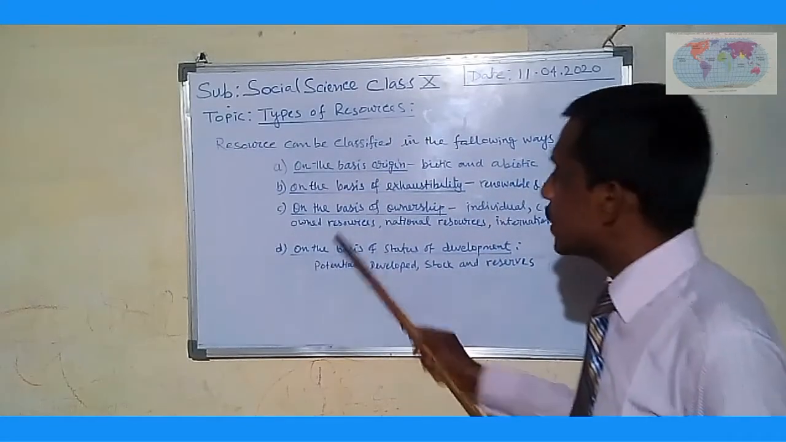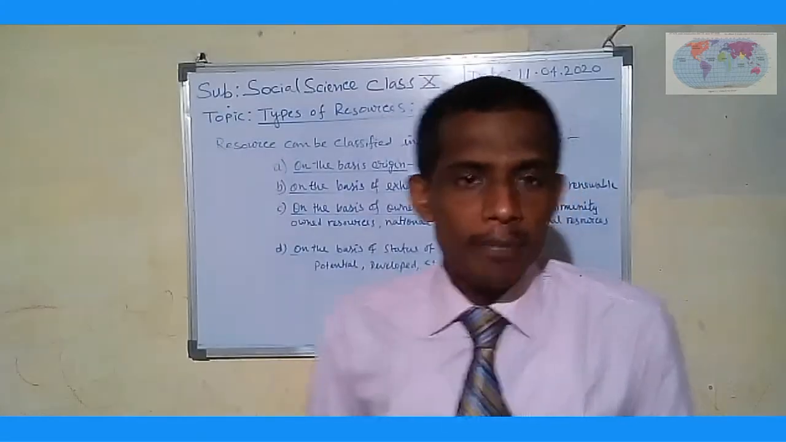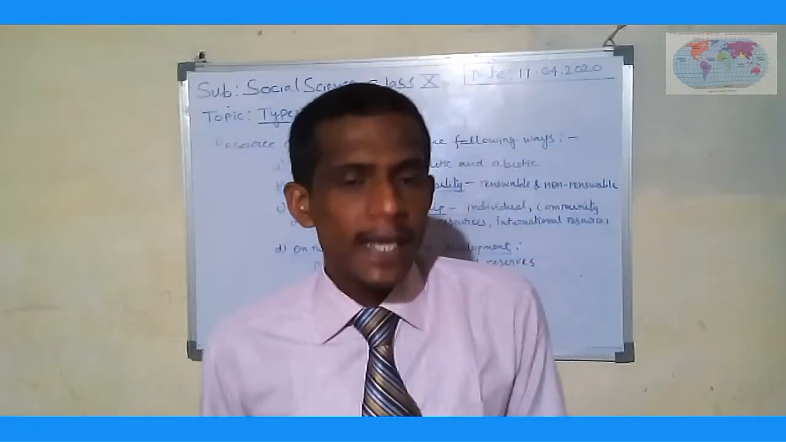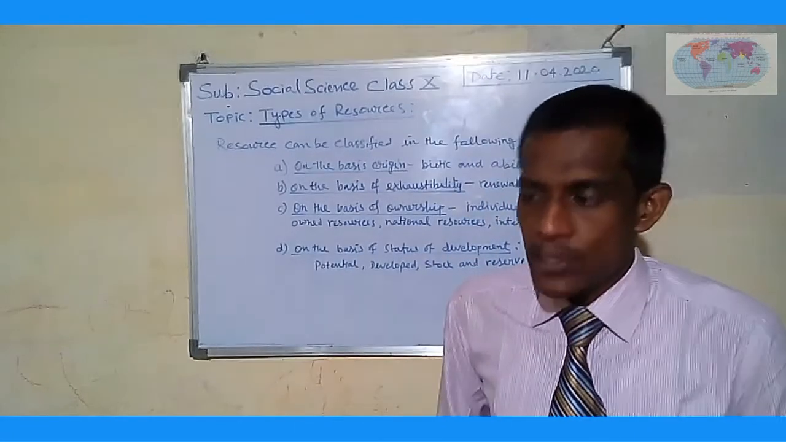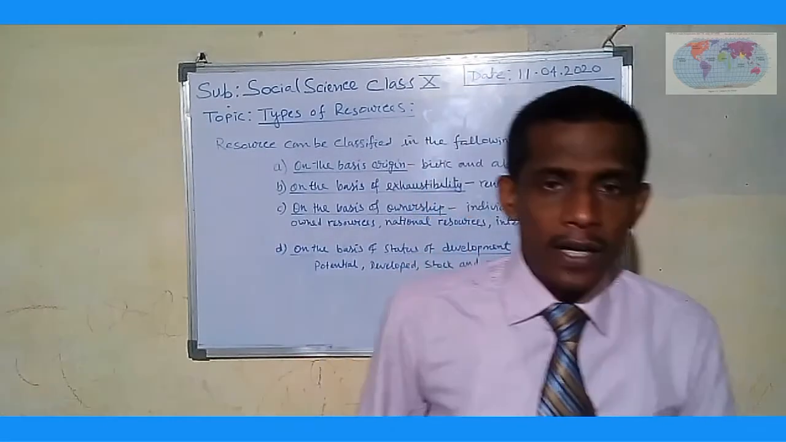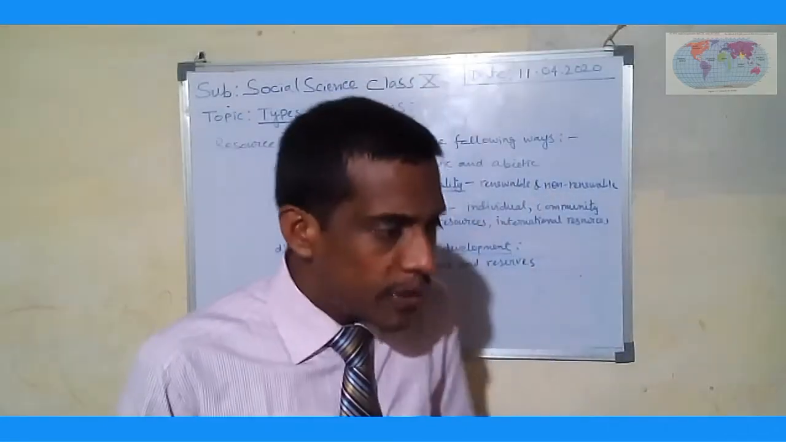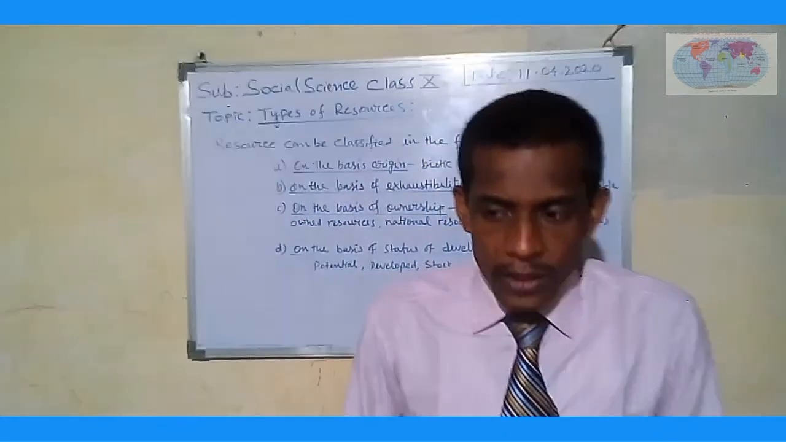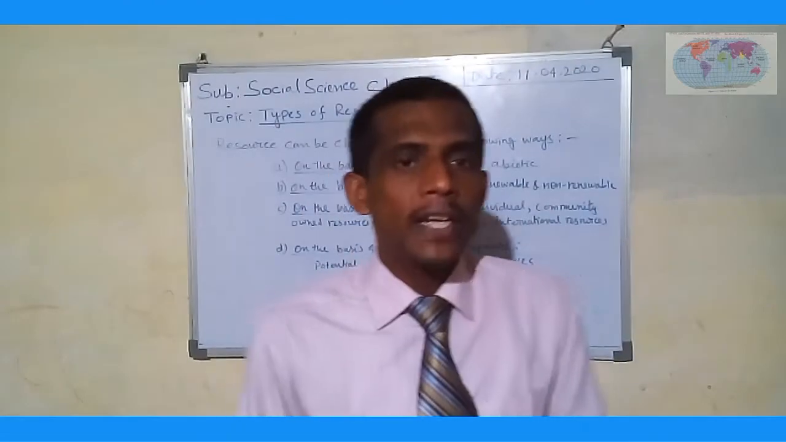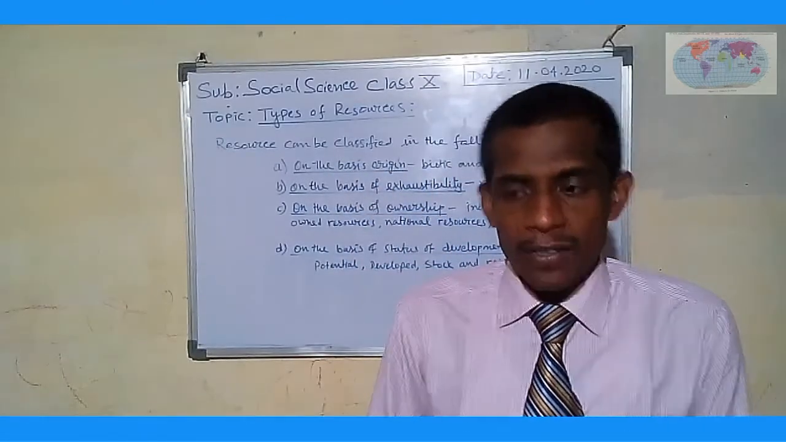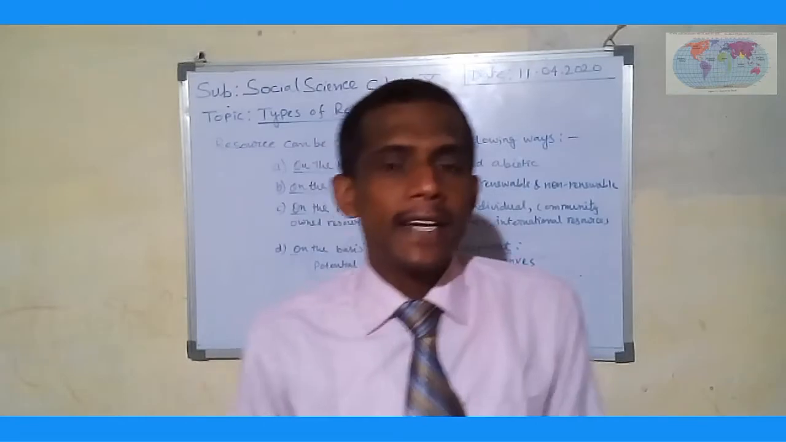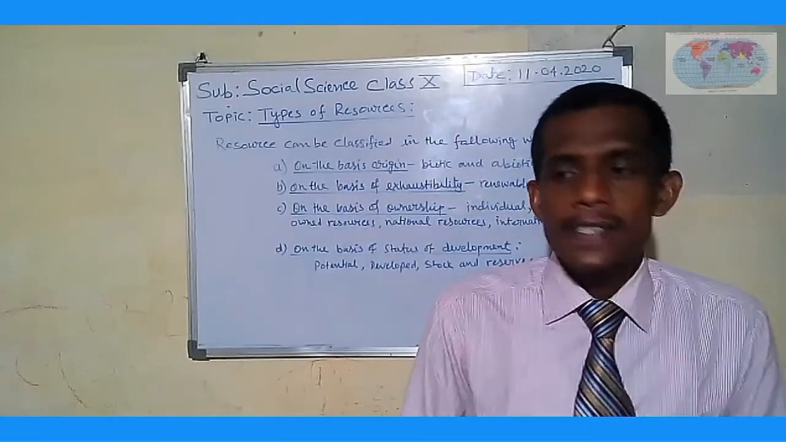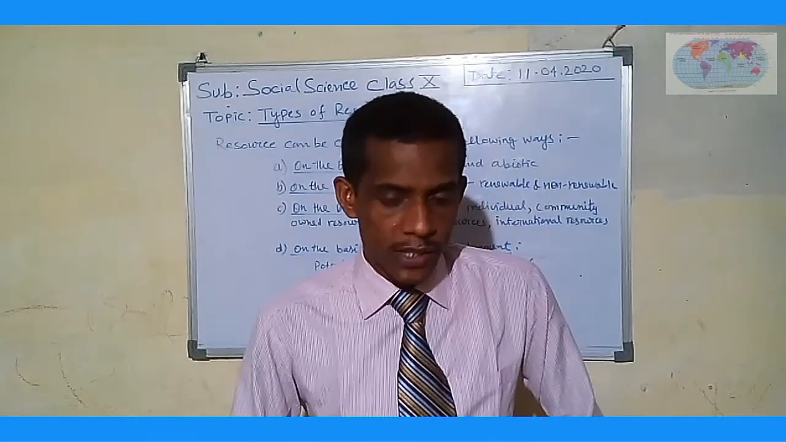Next is on the basis of ownership. Resources are mainly four types: individual resources, national resources, community resources, and international resources. Individual resources means resources which have an owner, under the authority of an individual person, like a farmer's agricultural land, an individual building, or an individual person's own car. These are examples of individual resources.